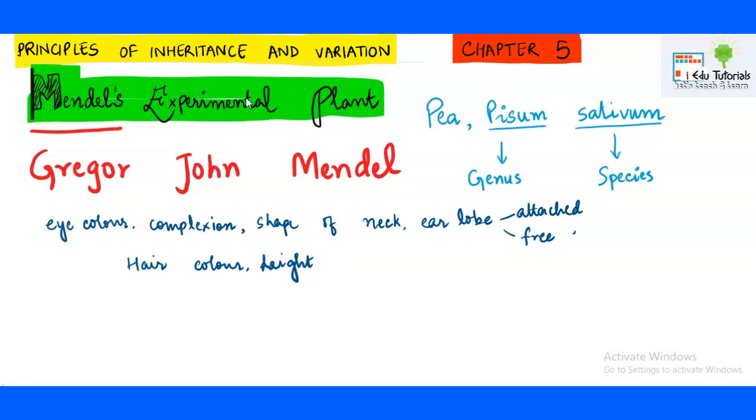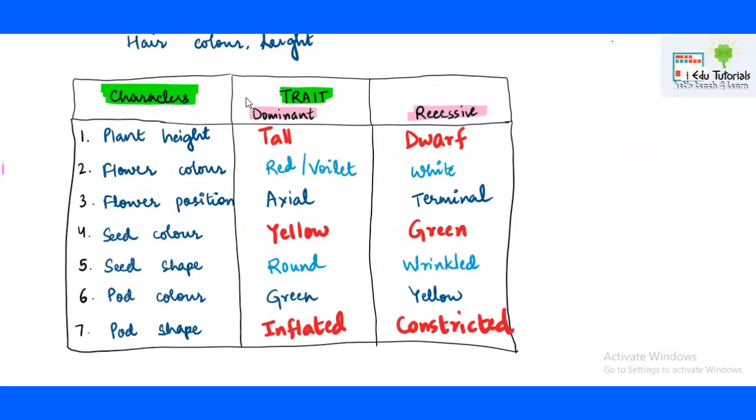Similarly, Mendel observed a few characters in the pea plants too. Here I have drawn a table in which you can notice 7 characters. These are the characters which were noticed by Mendel in the pea plant. And overall, how many characters are there? Yes, they are 7 in number. So you must know how many characters were noticed by Mendel in the pea plant. The answer is 7. And what are the names of the characters?